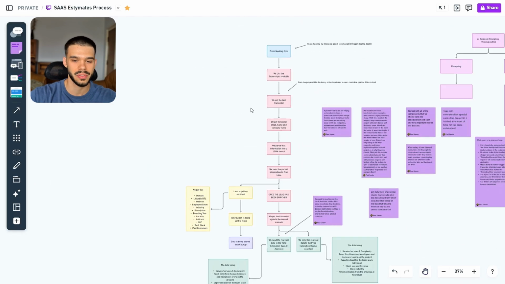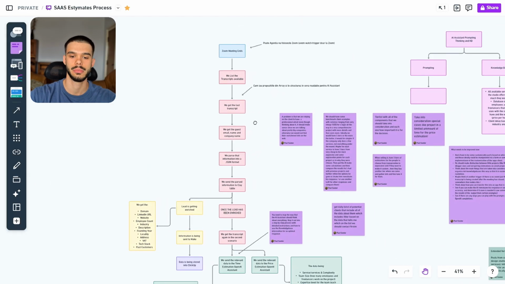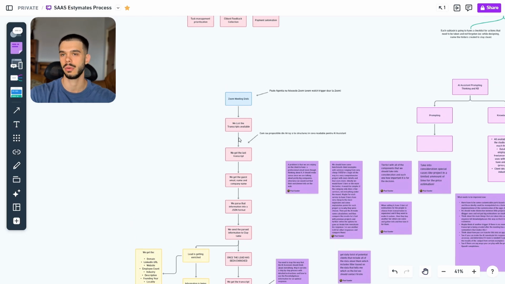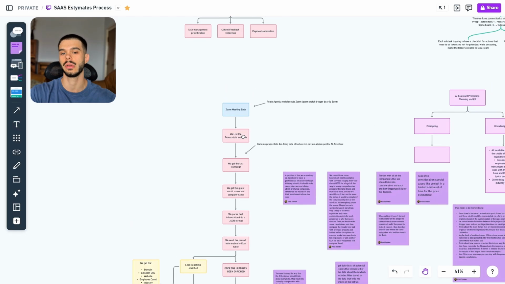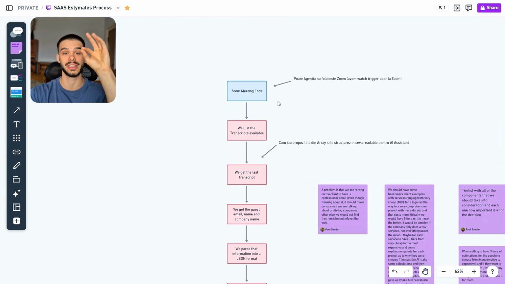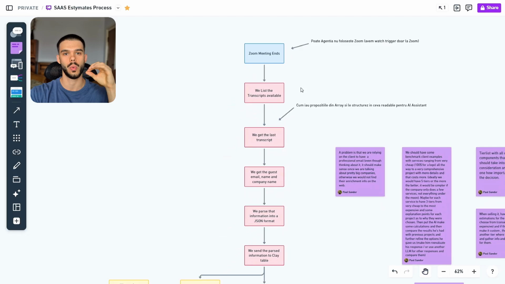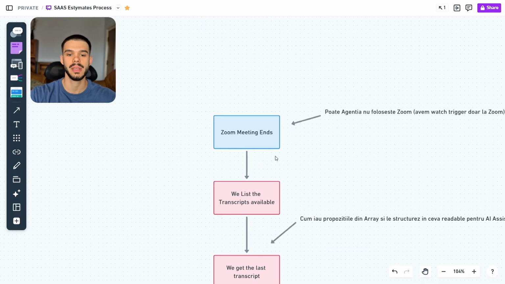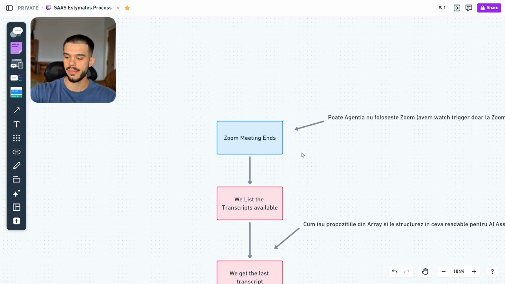Then one of the most important things, in my opinion, which maybe you're going to get to this point in a few hours when you already have an idea of how the system would look, is that you would have to sketch everything out when it comes to the system, from the trigger all the way to your output, right? So in this particular instance, the trigger could be a Zoom meeting. Whenever we hop on a discovery call with our client, right?